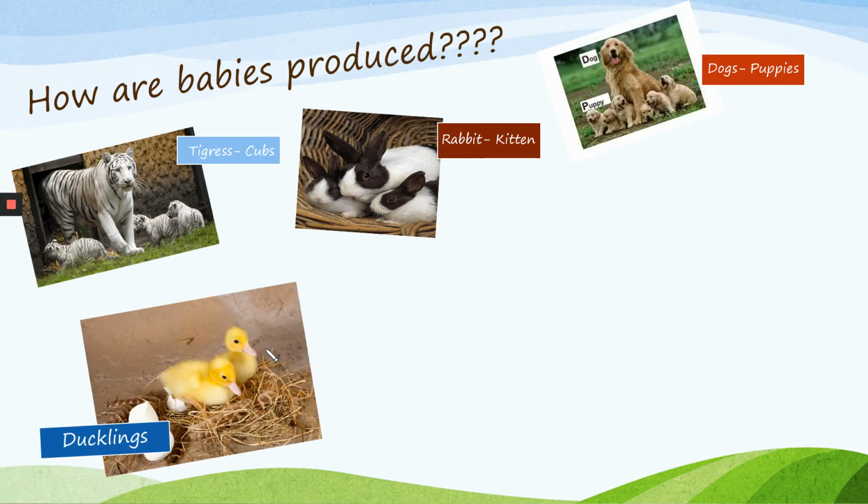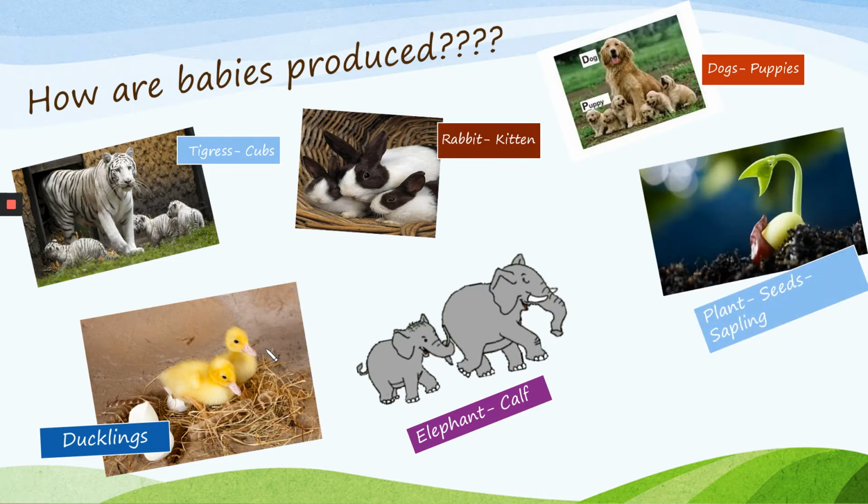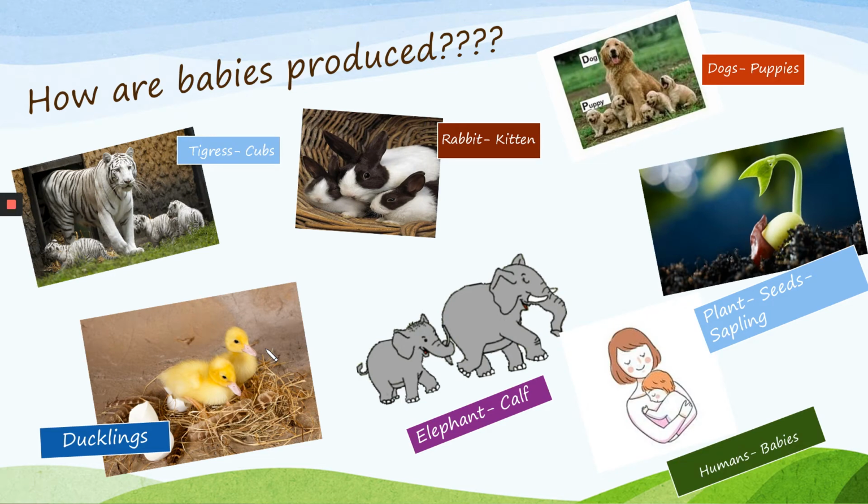Whereas ducks produce ducklings. And elephant produces calf. A plant produces a seed which develops into a sapling when planted. And then humans produce babies.